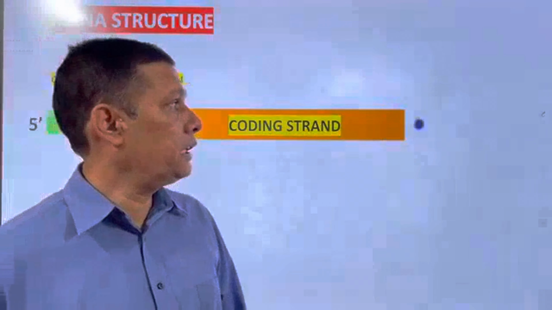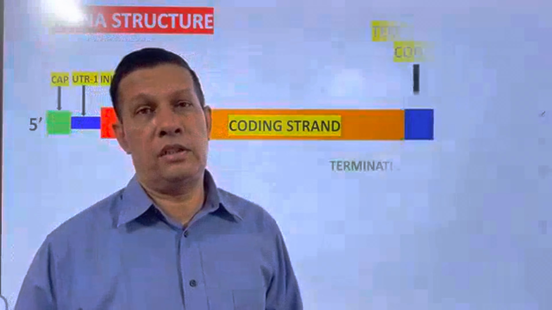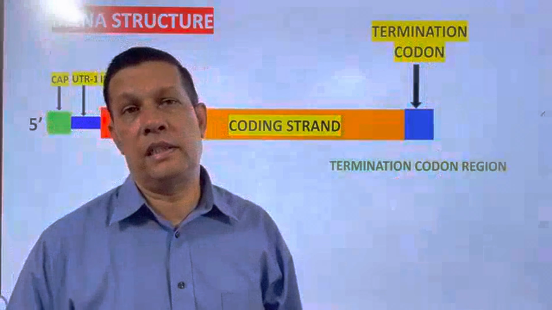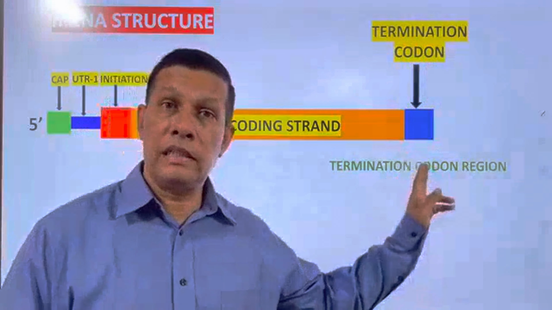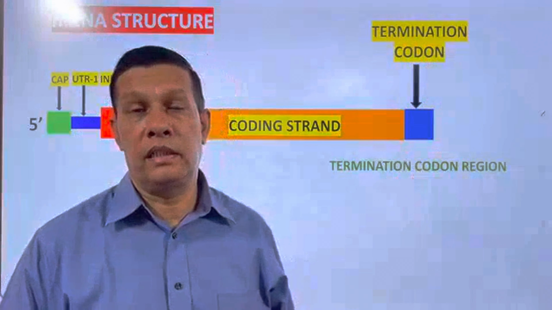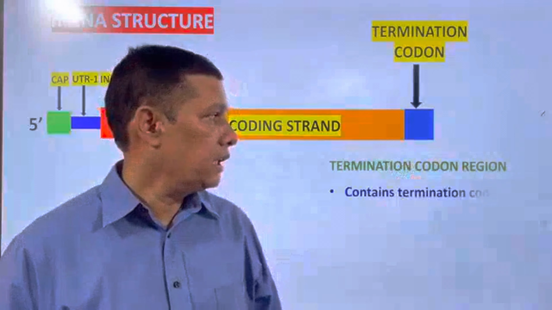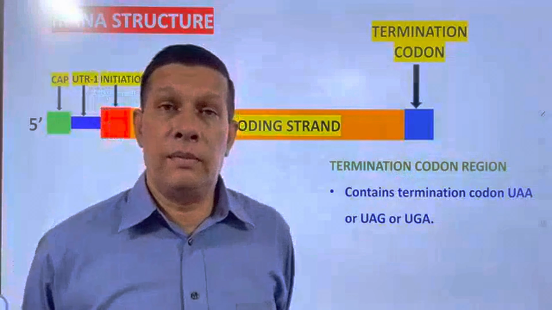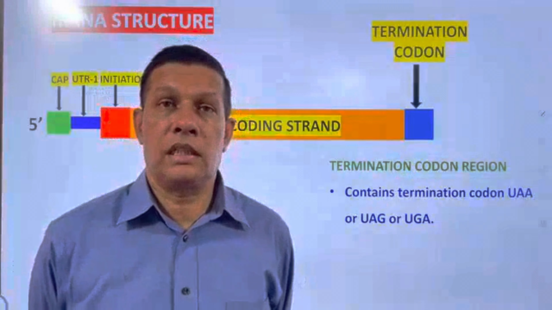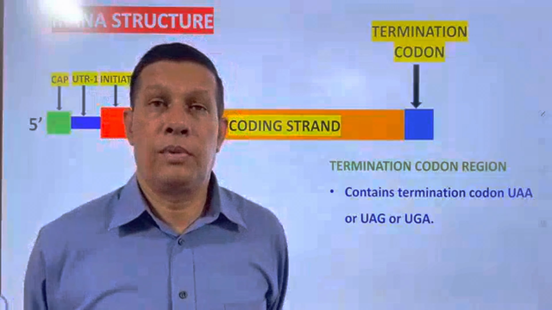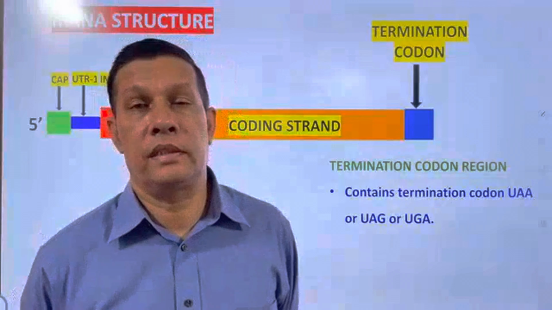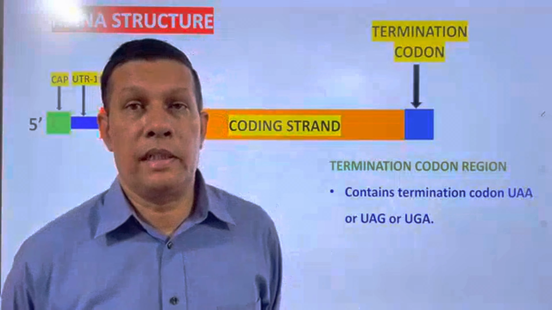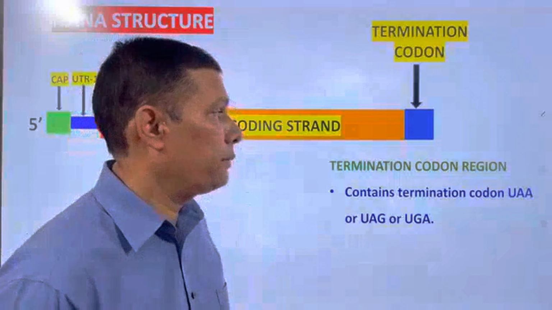Now coming to the next region present adjacent to the coding region. It is called the termination codon region. Why? The region which contains termination codons. What is the meaning of termination codons? Codons concerned in the termination of polypeptide chain synthesis.